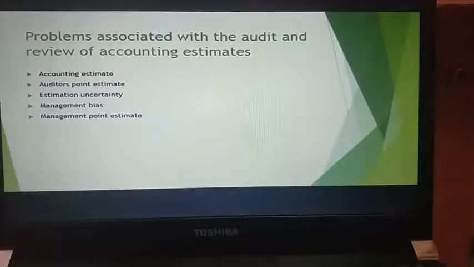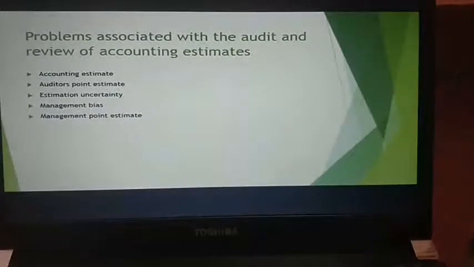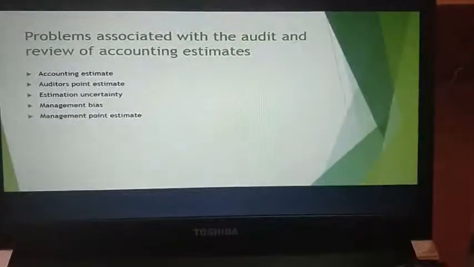Next you have management bias. Management bias is basically management's lack of unbiased objectivity in the preparation of the presentation. Management should be unbiased, fair and transparent, it should not conduct any false activities, and it should not lead to any material misstatement. Next you have management's point estimate. This is management's determination of amounts for recognition and disclosure as accounting estimates, how they are recognizing the accounting estimates and how they are disclosing them.